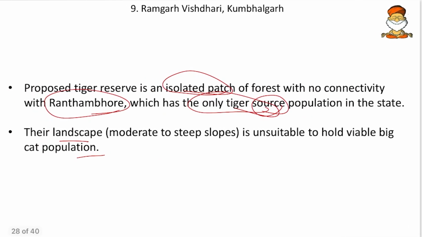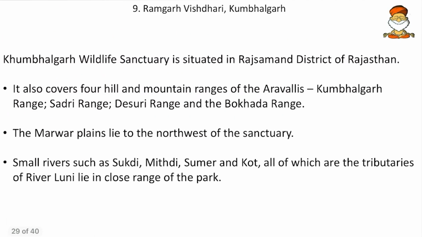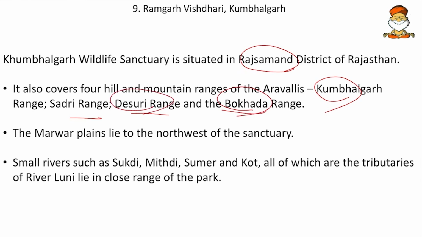So landscape was another reason for rejection. Then come to next, Kumbhalgarh Wildlife Sanctuary is located in Rajsamand district of Rajasthan, and this also covers 4 hill and mountain ranges of Aravallis, that is the Kumbhalgarh range, then Sadri range, then Desuri range and Bokada range. So friends, mark all these as important, and if possible do map work on this. Then the Marwar plains lie to the northwest of the sanctuary.